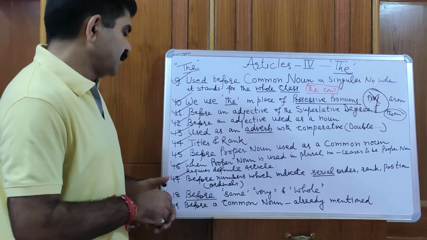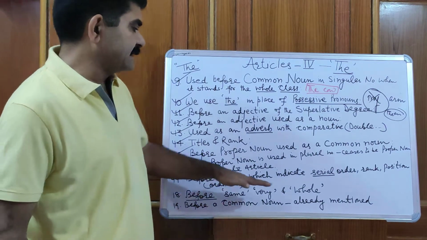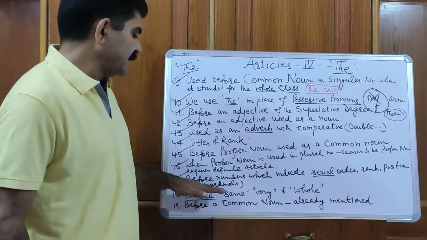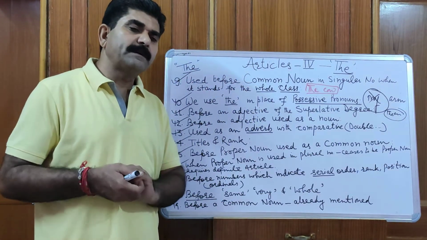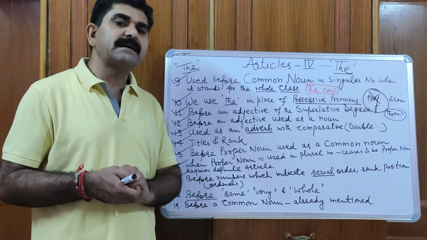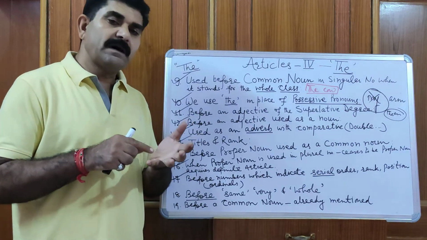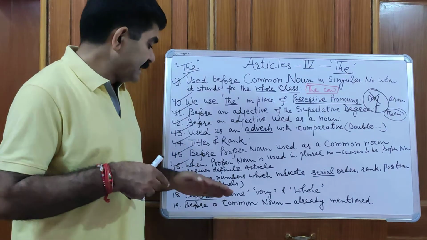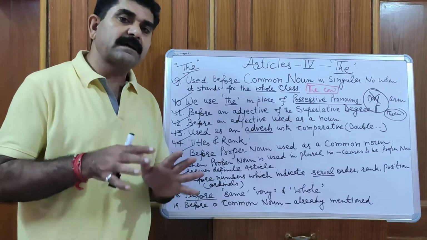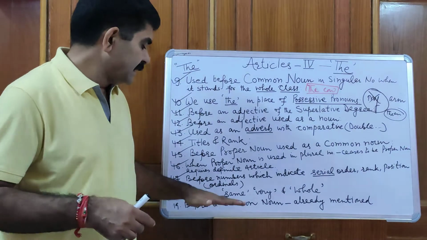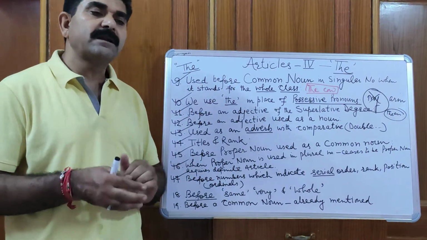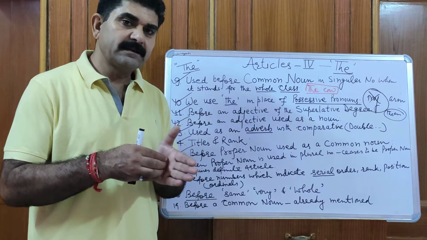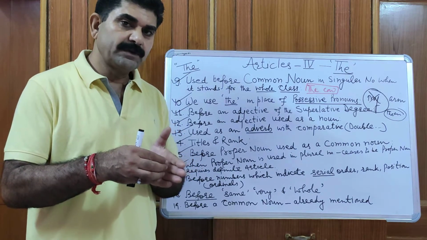Next point is the before numbers which indicate serial order, rank, position. There are two types of numbers, ordinals and cardinals. Ordinal numbers are ranks or positions: first, second, third, 21st.